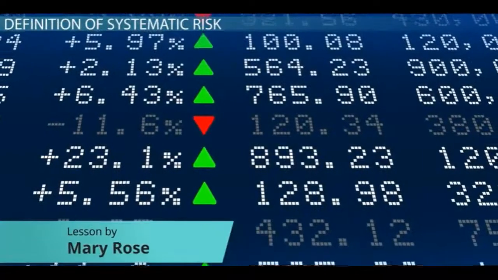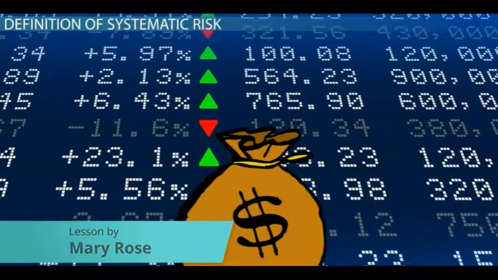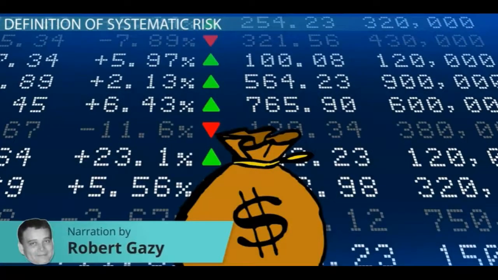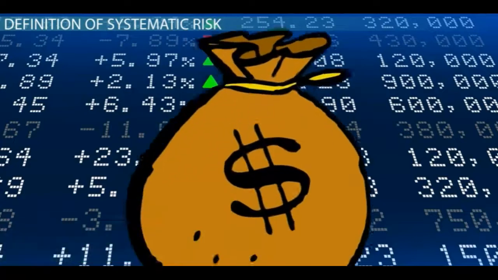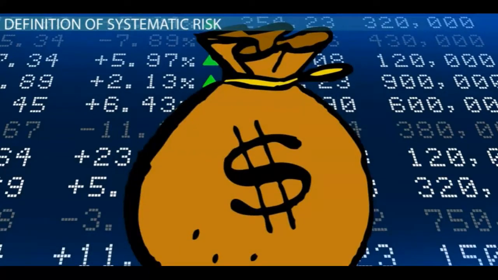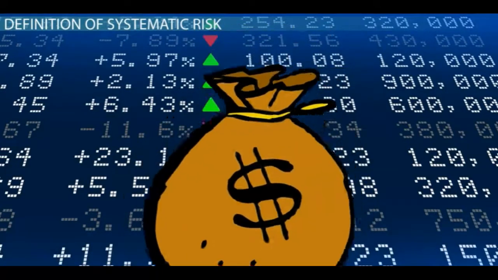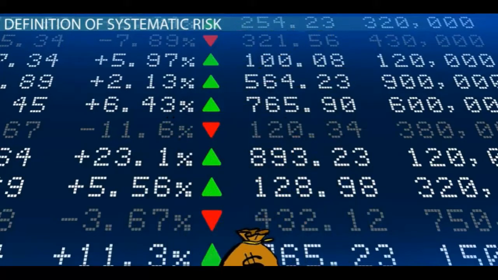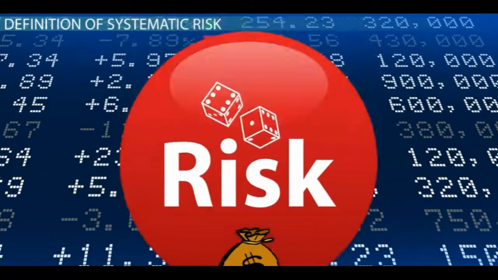Investing funds in stocks, bonds, and other marketplace securities is a very common method of putting your money to use, hopefully to bring increased returns. There is, however, no guarantee that the invested funds will remain the same or even increase. There will always be some kind of risk associated with your investment.